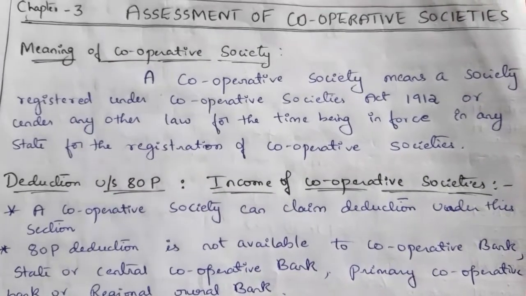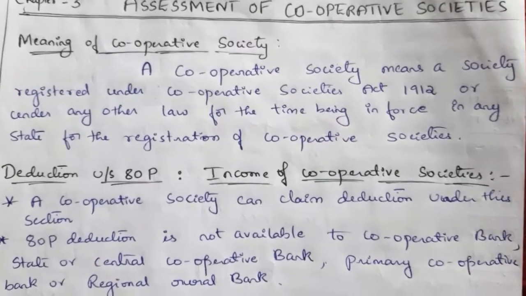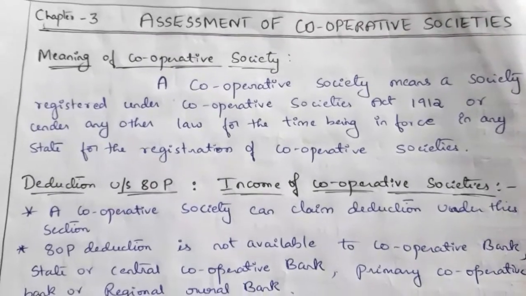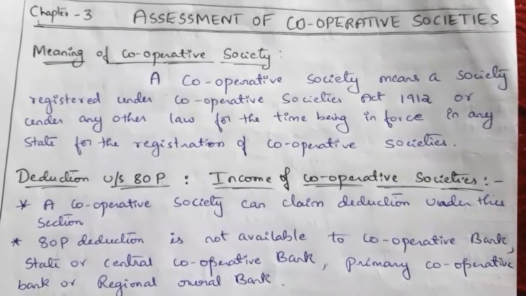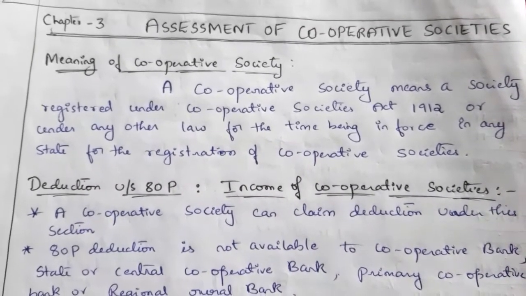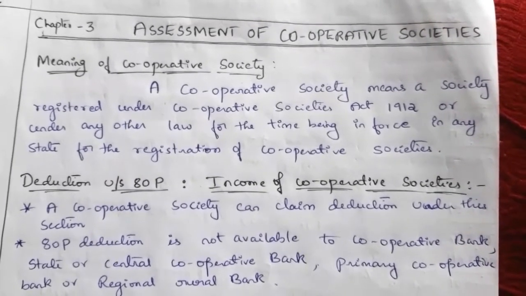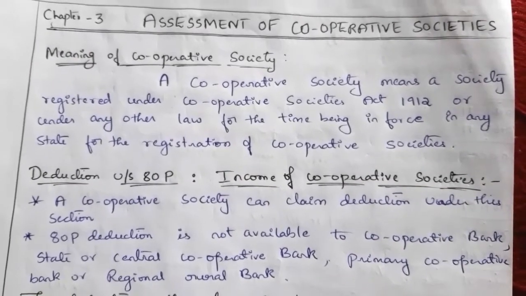or it might be registered under any other law for the time being in force in any state for the registration of cooperative society. So in this chapter we are going to learn about the cooperative society and mainly the deductions relating to the cooperative society. That is deduction under section 80P.